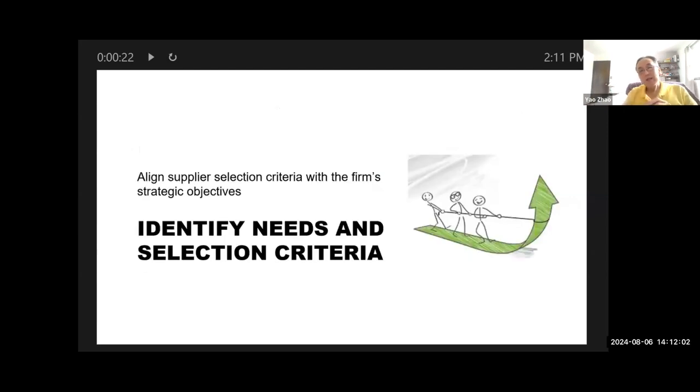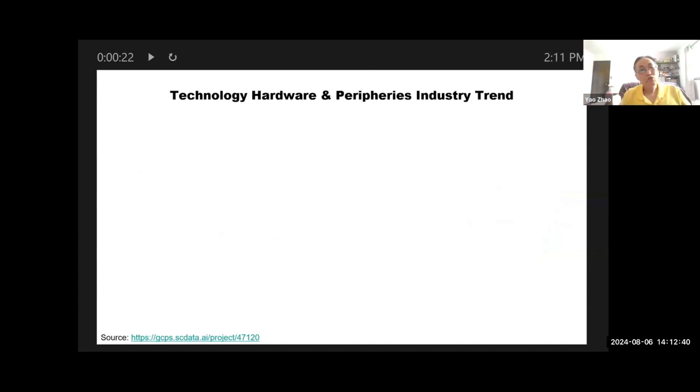But before we talk about how to select suppliers, how to rationalize suppliers, let's first talk about how to define your needs and also your supplier selection criteria. And that's the most important thing. You need to understand what you need, and you need to align your selection criteria with your company's strategic objectives. So from now on, I'm going to use Apple iPhone as the example to illustrate all these methodologies, because Apple is one of the technology hardware storage peripheral companies. So let's look at this industry as a whole.